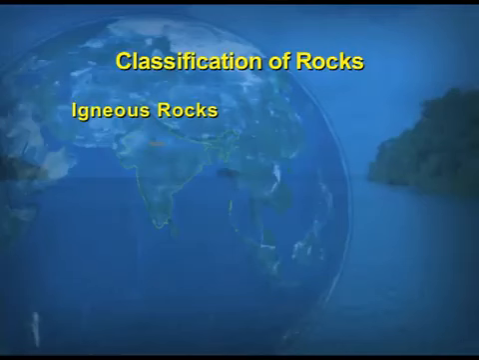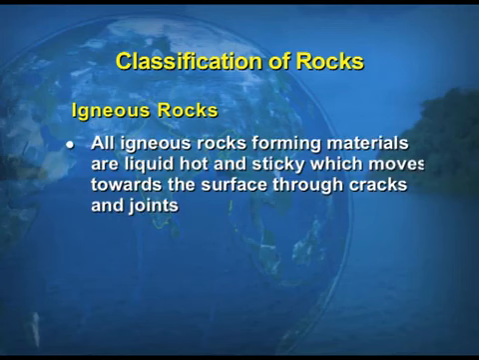There are a few further characteristics of these igneous rocks which I would like to share. Number 1, all the igneous rock-forming materials are liquid, hot and sticky, and move towards the surface through cracks and joints. Because, as you know, in the interior of the earth the temperature is quite high. So, the magma is also in liquid form and it keeps moving wherever it finds its way, either through the cracks or by making its way through the weak rocks.